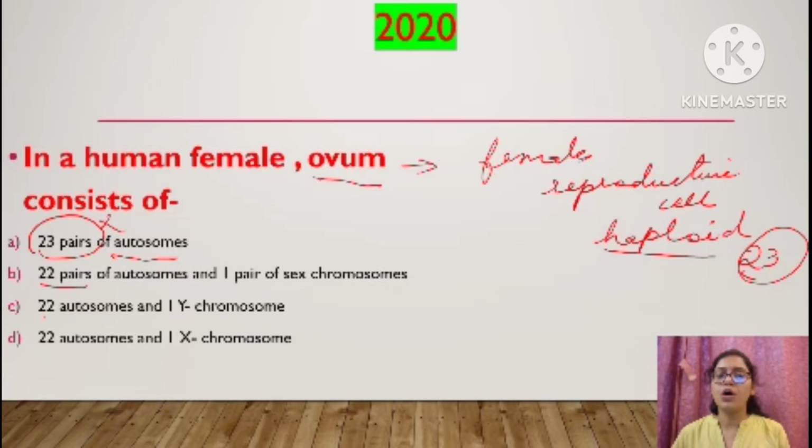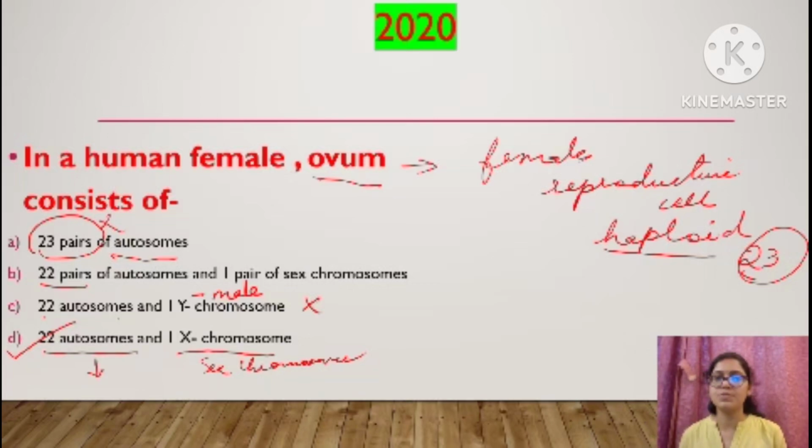22 autosomes and one Y chromosome? No, Y is about male. So this is also wrong. 22 autosomes, correct. One X chromosome, correct. This 22 will be autosomes and one X chromosome will be the sex chromosome, right? So the correct answer is D. That is 22 autosomes and one X chromosome, because it is a female reproductive cell, and in the reproductive cell always 23 chromosomes will be there. That is the haploid set of chromosomes they have.